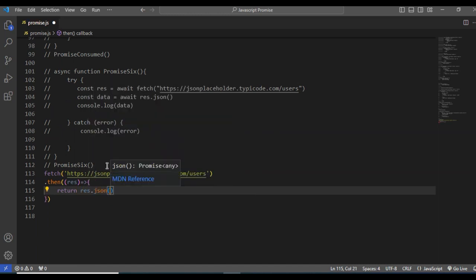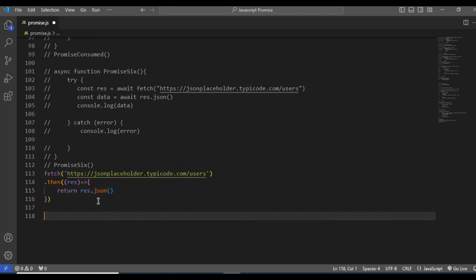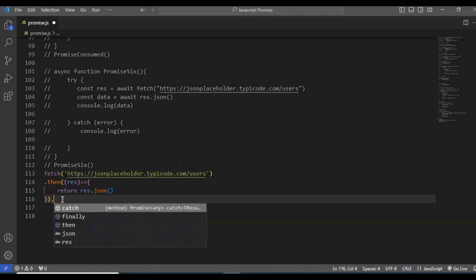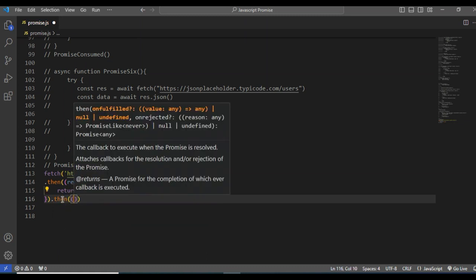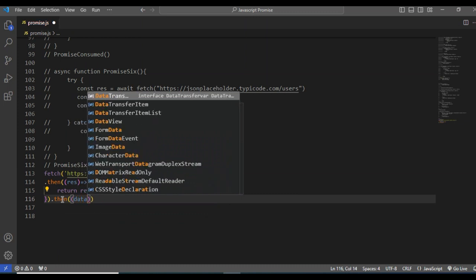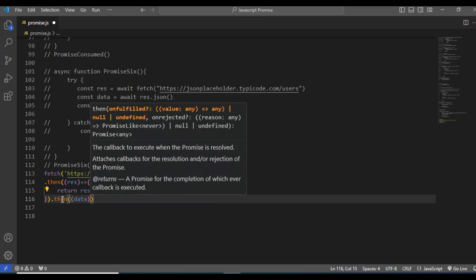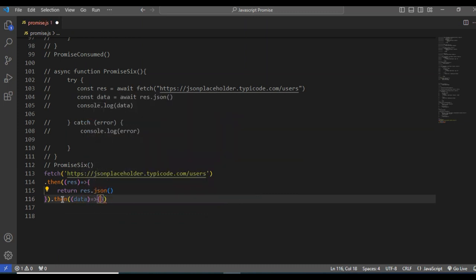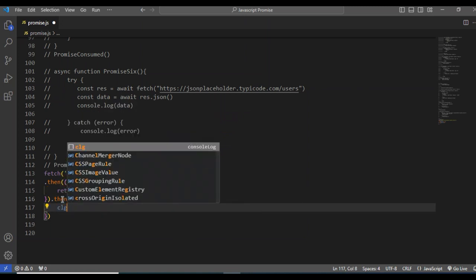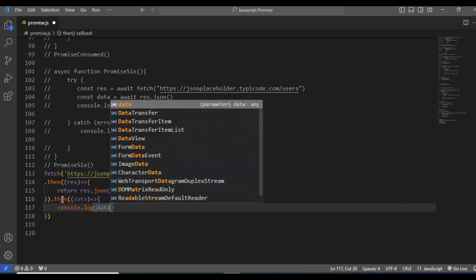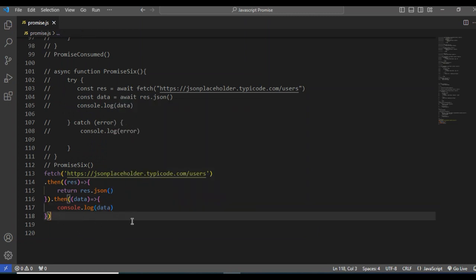I have to convert all the data from the string. Now if I have to use then again, because we already pass data to our next step. Here, if I console log this data, I will get it. What do you think? Will I get this data?